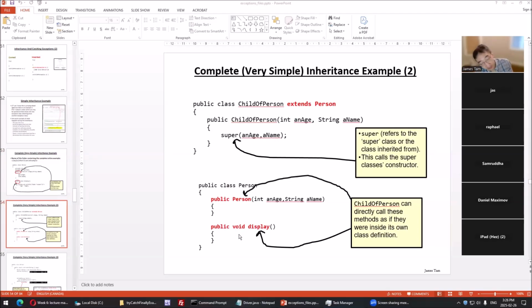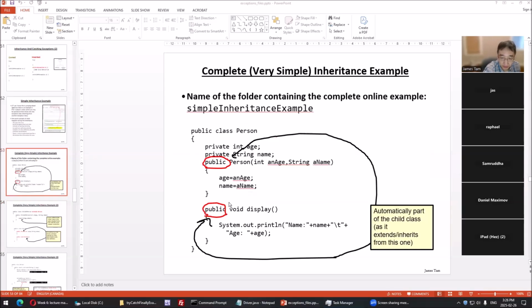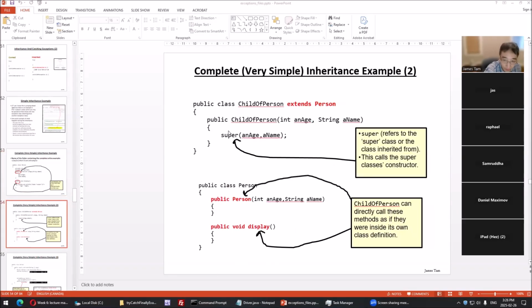We also have access to the display as if it was included in here. And in fact, because it's included somewhere else, we don't want to define it here. If we want the display of child of person to do the same thing here, just display this, we don't want to write it. We don't need to, nor do we want to write it.